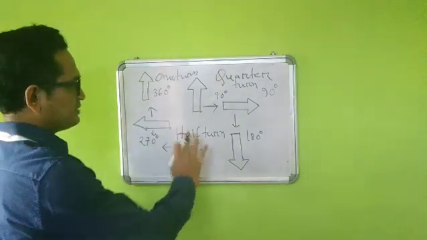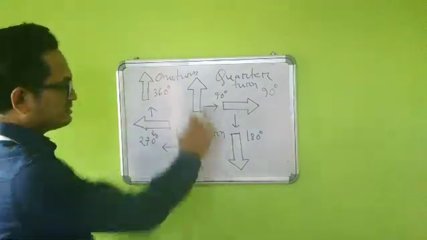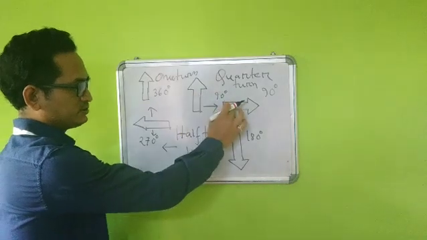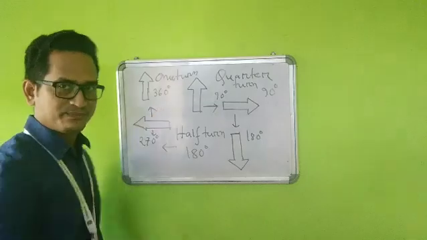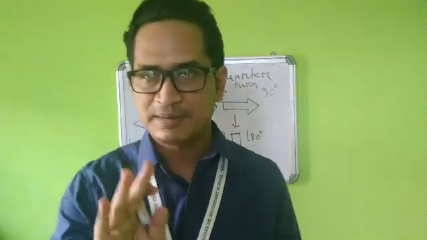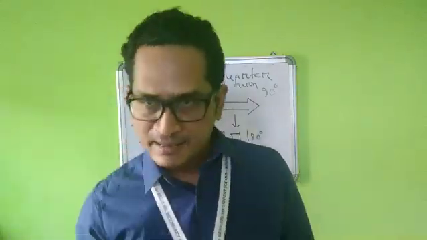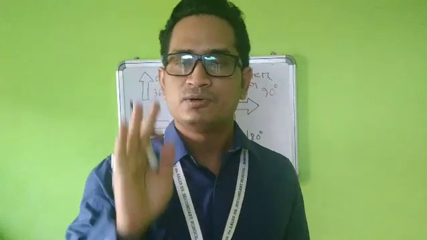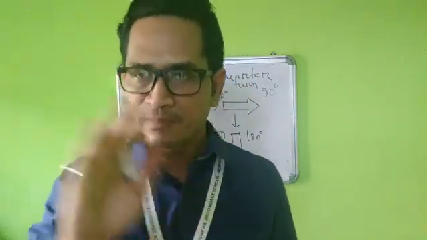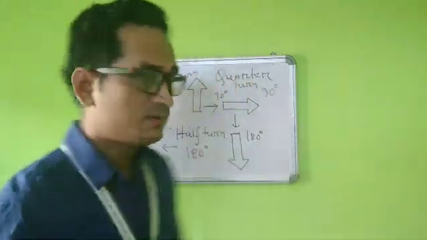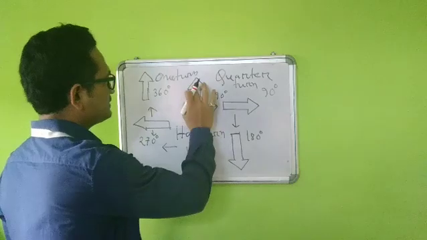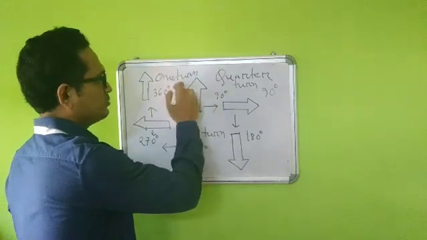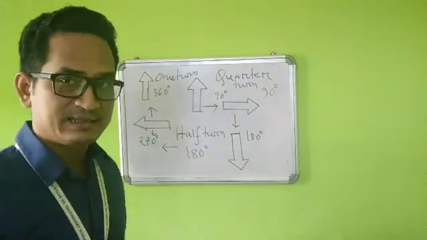So students, if you see the positioning of this, first position, second position, third, fourth, fifth. Now the fifth and fourth positions are the same. That means if I have started from some point and I again came back to the same point, how much angle will it make? It will make a 360-degree angle, or a complete angle, you can say. And that is why this has made one complete turn, students. And that's why this particular position will be known as one turn. That means how much turn has it taken?